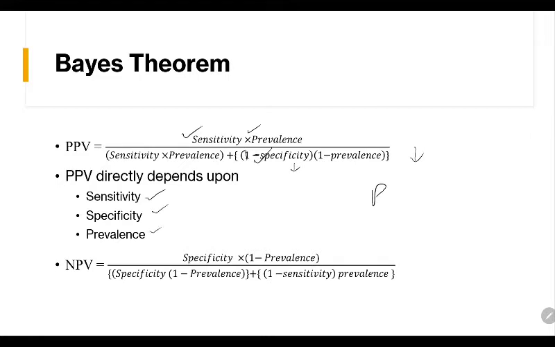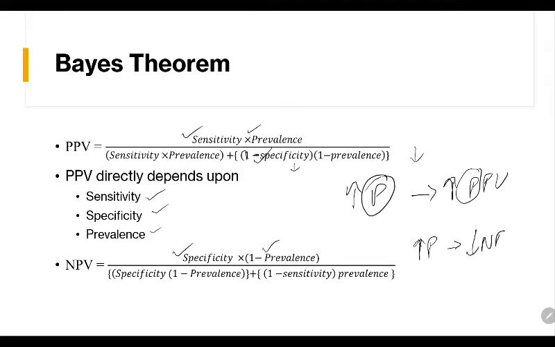So if prevalence increases, positive predictive value increases. P for prevalence, P for positive predictive value. Come to the negative predictive value. Negative predictive value directly depends on specificity. However, it indirectly depends on prevalence. The more the prevalence, the less is 1 minus prevalence, so the less is the numerator. So as the prevalence increases, the negative predictive value decreases.